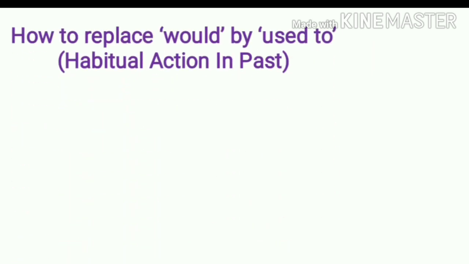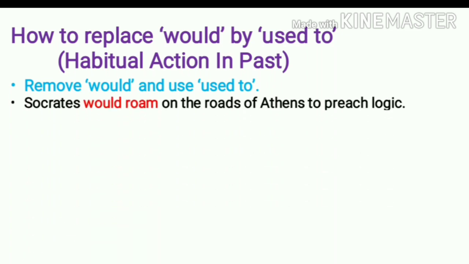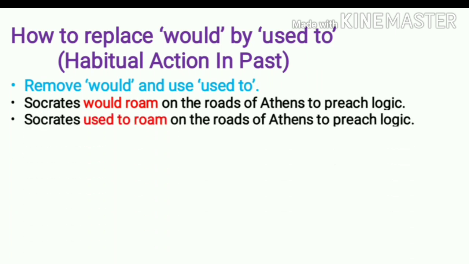Now let us move to the next modal auxiliary, and that is would. We can replace would by using used to when would is used to express habitual action in the past. Remove would and in the place of would make the use of used to. For example, Socrates would roam on the roads of Athens to preach logic. Now we are going to remove would. In the place of would, make the use of used to. Socrates used to roam on the roads of Athens to preach logic.